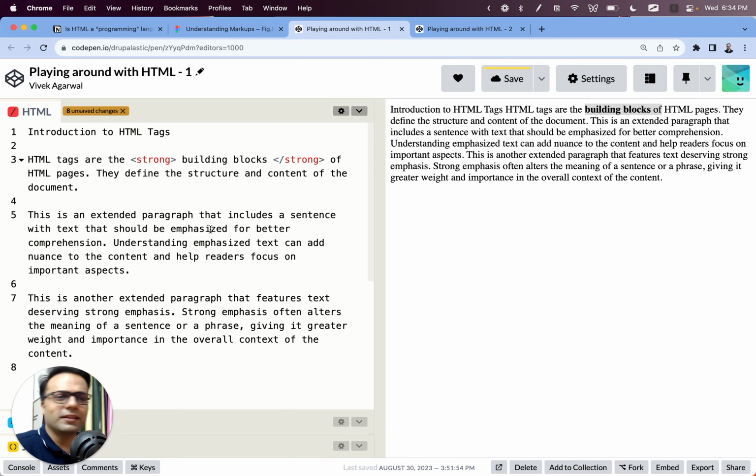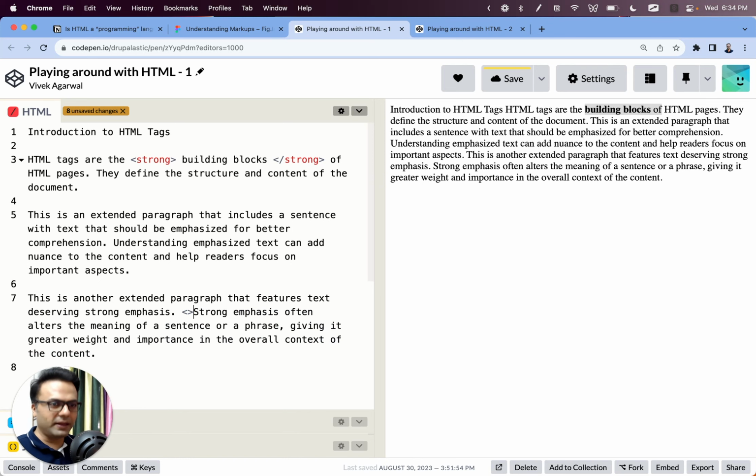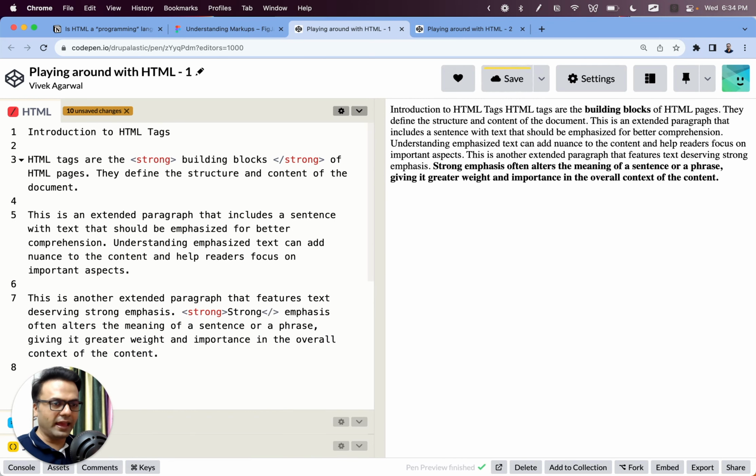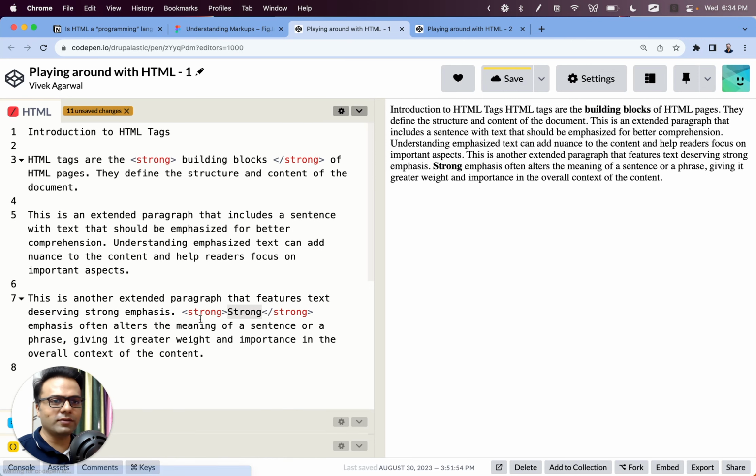Let's make some other piece of text strong. So for example, features. Or strong. If I want to make this word strong strong, how would I do that? I need to wrap it with the strong tag, the starting strong tag and the end strong tag. So I wrapped the word strong with a start strong tag and an end strong tag, and the browser now knows that we have marked this piece of text as strong.